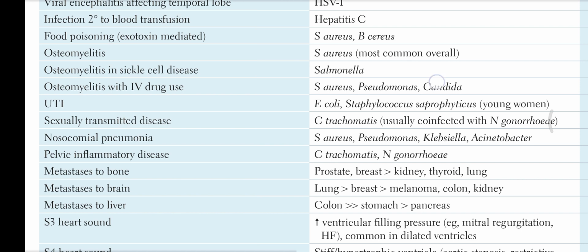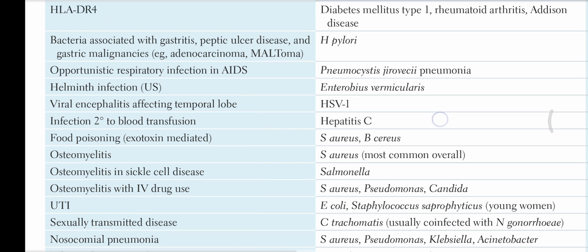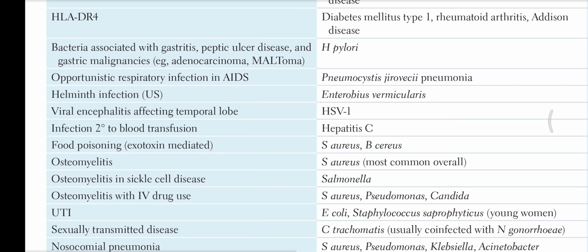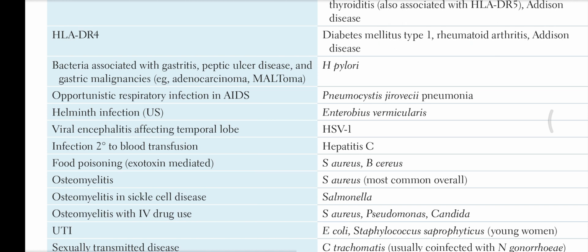Pelvic inflammatory disease is due to Chlamydia trachomatis, or it can also be due to Neisseria gonorrhoeae. Nosocomial pneumonia is due to S. aureus, Pseudomonas, Klebsiella, Acinetobacter. STD is due to Chlamydia trachomatis, usually co-infection with Neisseria gonorrhoeae. UTI: E. coli, and Staphylococcus saprophyticus in young women.